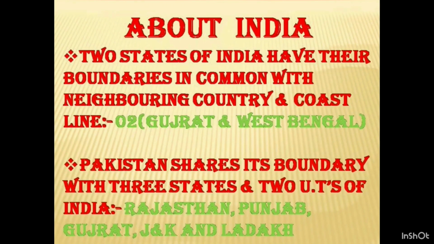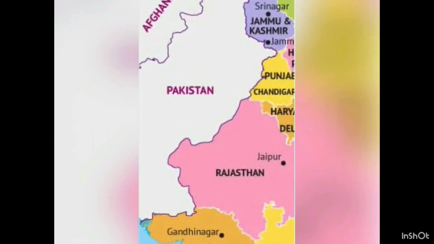2 states in India have their boundaries in common with neighboring country and coastline, as you have seen in the map: Gujarat and West Bengal. Pakistan shares its boundary with 3 states and 2 union territories of India: Rajasthan, Punjab, Gujarat, and union territories Jammu and Kashmir and Ladakh. You can see in the map that Pakistan shares its boundary with 3 states: Gujarat, Rajasthan, and Punjab, and 2 union territories as well, Jammu and Kashmir and Ladakh.